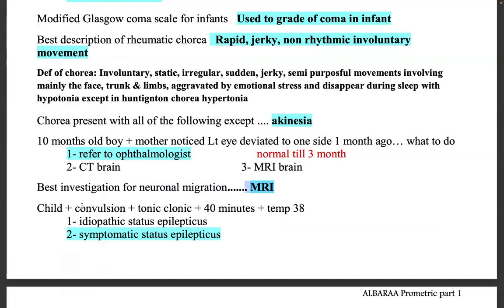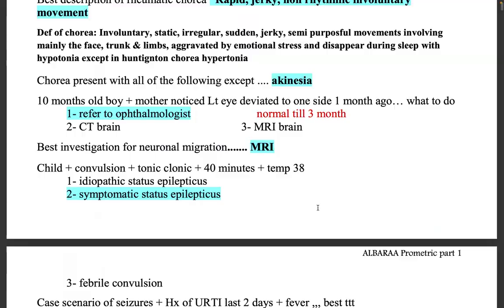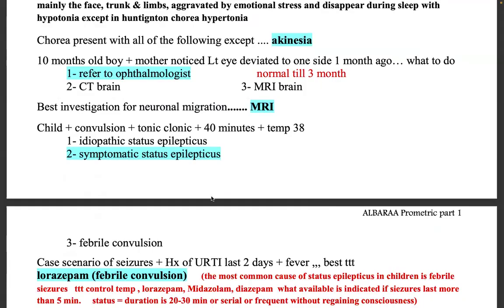Next, you have a child who is in convulsion. He has tonic-clonic seizures and it is lasting for 40 minutes, and temperature is 38. So the option here is febrile convulsion. I don't think a simple febrile convulsion will last for 40 minutes like this, like a status epilepticus.